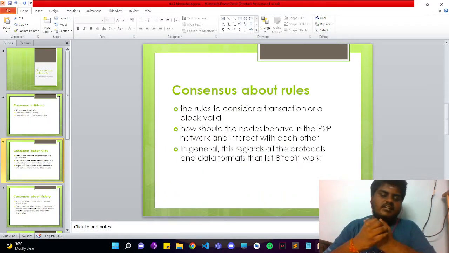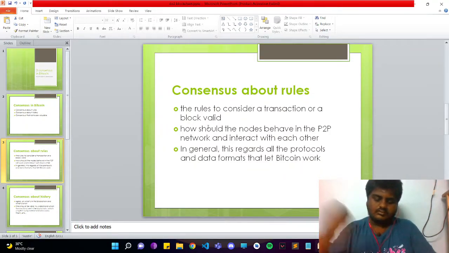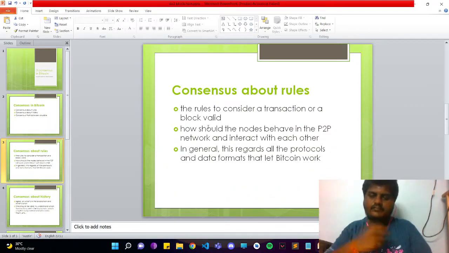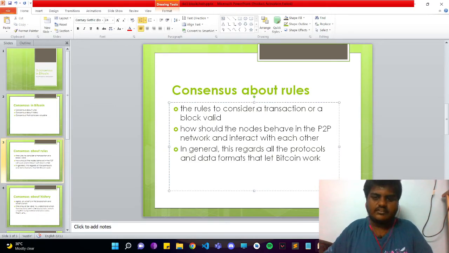Every node agrees on one single rule. For example, if the block size is 2 MB, each and every node will update to 2 MB. They'll have common rules among all of them, including the rules to consider whether a transaction or a block is valid or not. That rule will be the same. Every node will have the same rules.